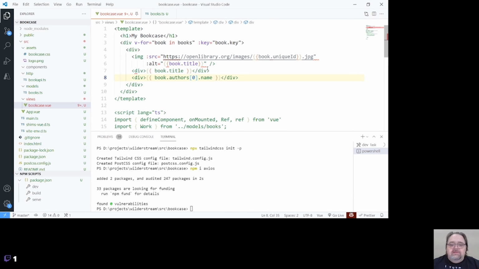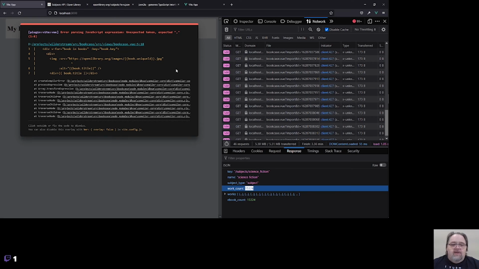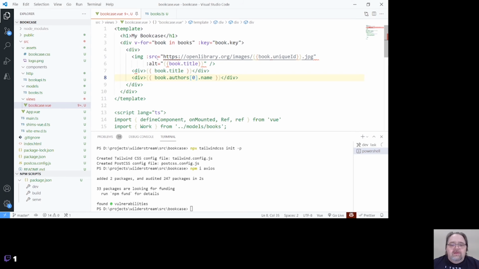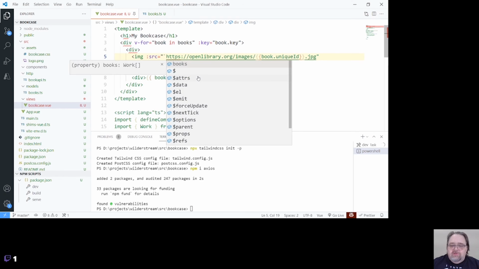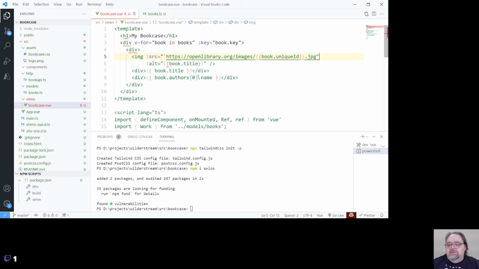And let's see how much it hates it. Sometimes the editor here gets confused in what we're talking about. Unexpected token. Let's see what happens here. JavaScript expression. Oh, yeah. Because we're doing string concatenation here, we actually need to do this in the JavaScript idea.